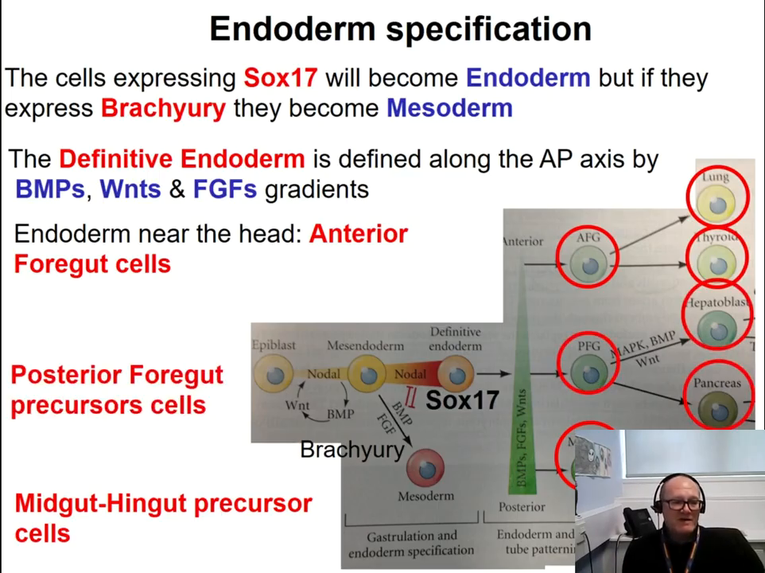Middle levels of expression of BMP, FGF, and Wnt signals will instruct the cells of the endoderm to become posterior foregut precursor cells, which are the precursor cells for pancreas and liver, hepatoblast. Hepatoblasts are the cells that will become liver.